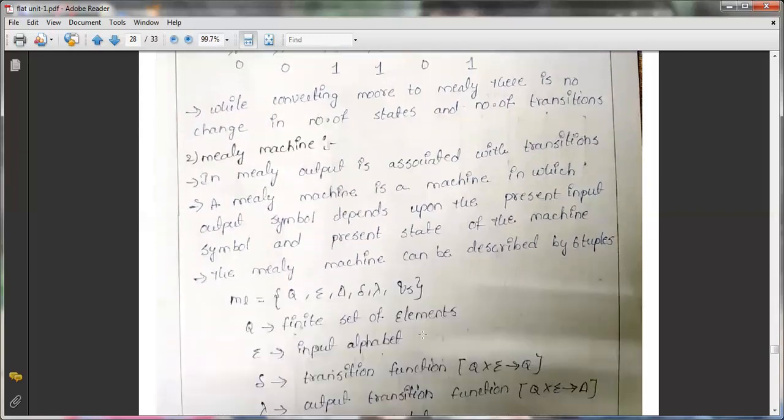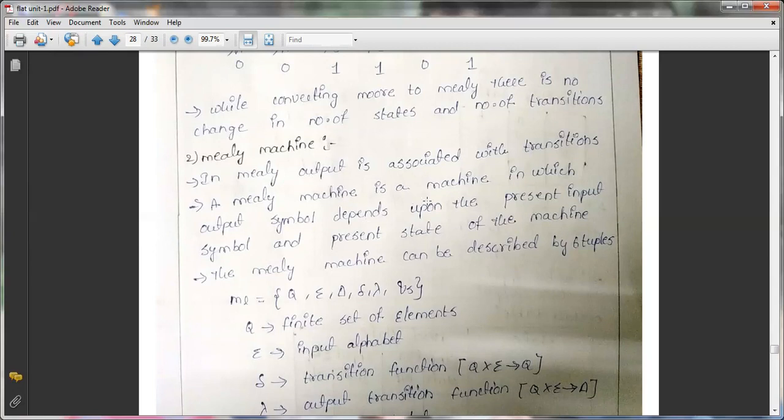So coming to the Mealy machine here. Now Moore machine I told you. Coming to the Mealy machine. So what is the Mealy machine? The output is associated with the transitions. Previously I told you in the Moore machine the output is associated with the states. In the Mealy machine the output is associated with the transition.